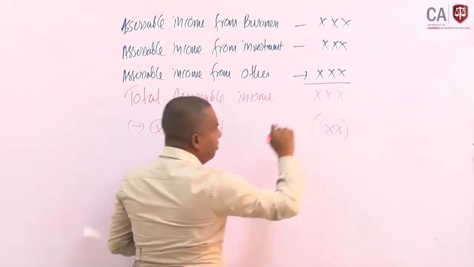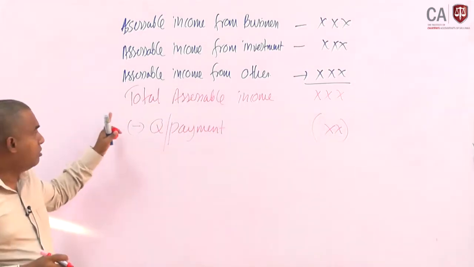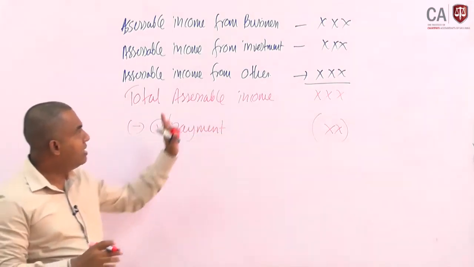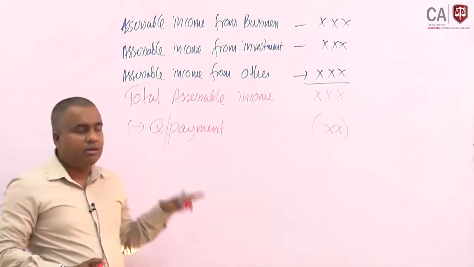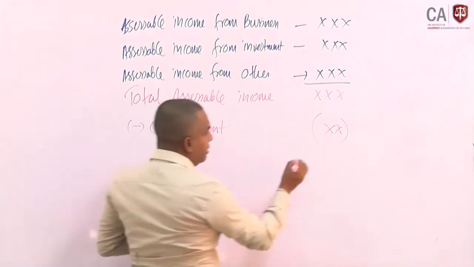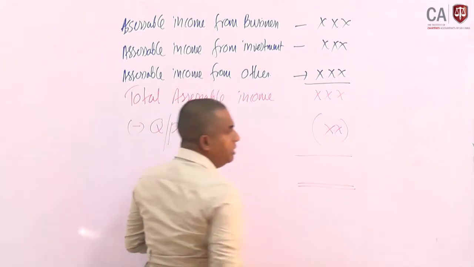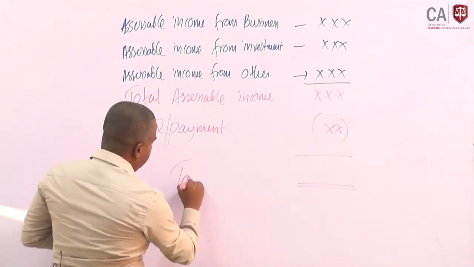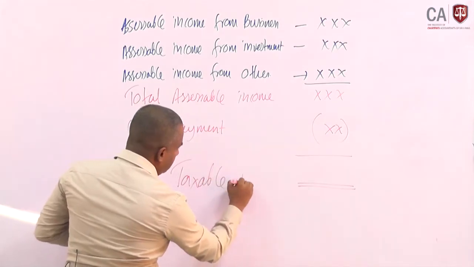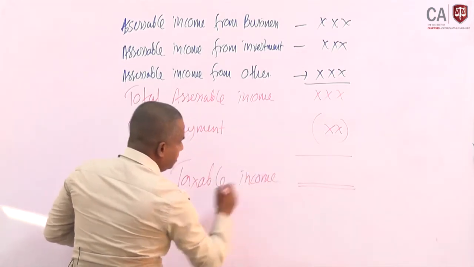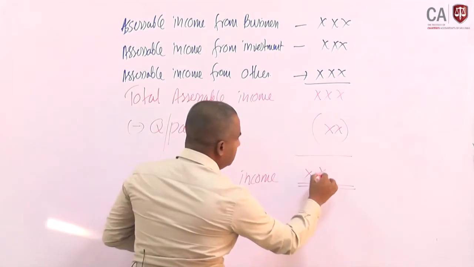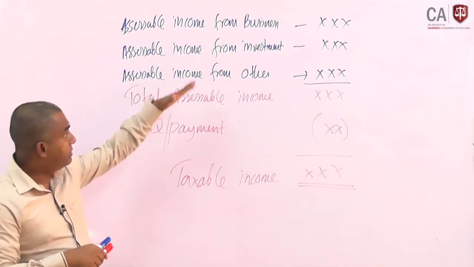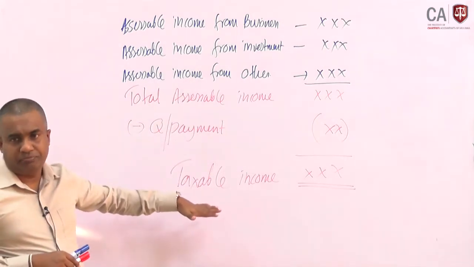But normally in the normal format, we take qualified payment and relief. For a company, we can directly deduct the qualified payment. Why? Relief is only relevant for an individual person. Then finally, we can decide the taxable income. Likewise, step by step, we should decide it.